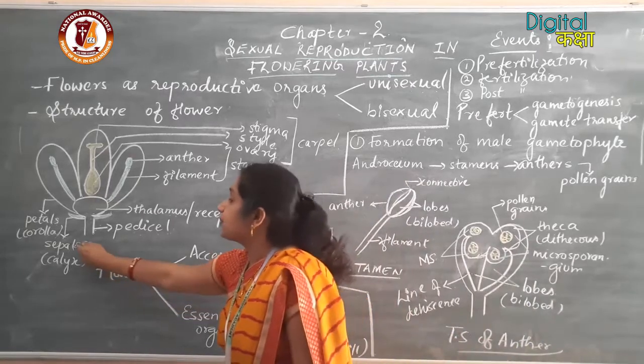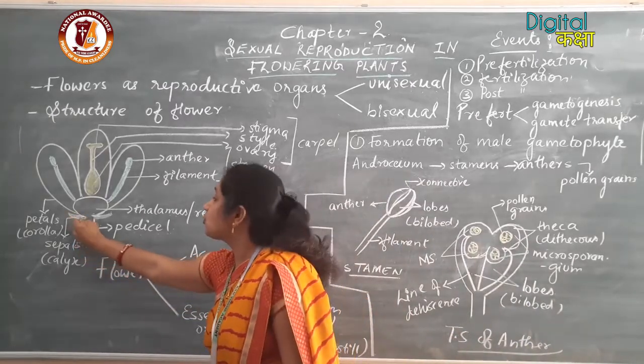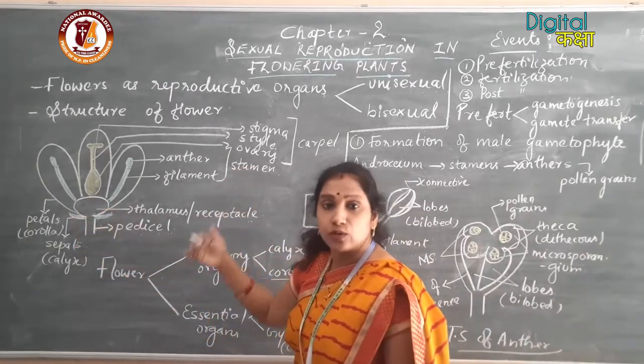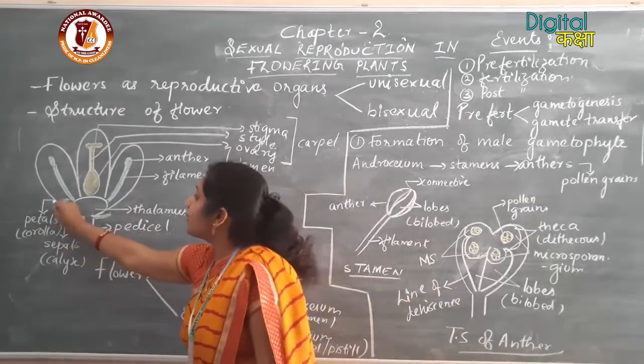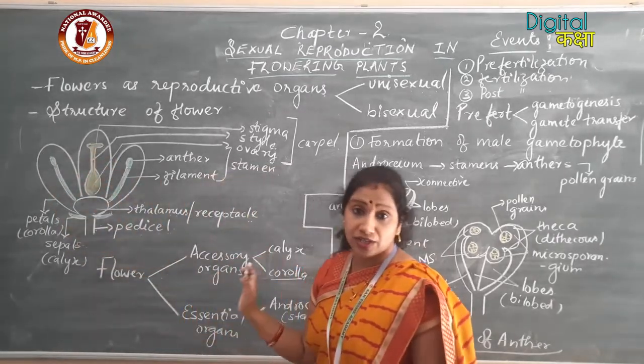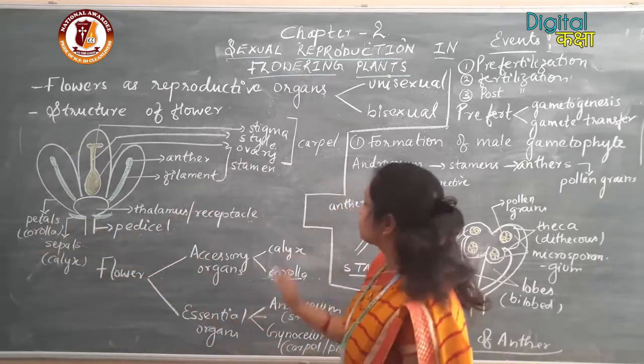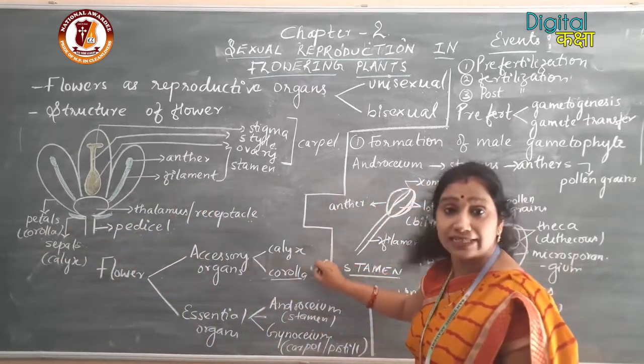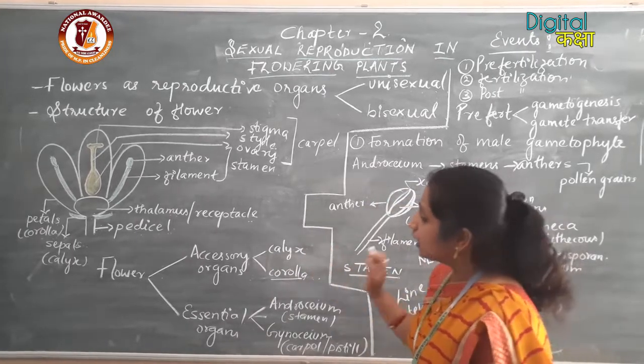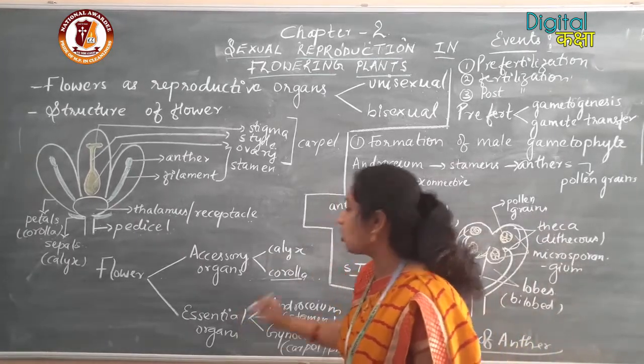The calyx is formed of the sepals, which are small leafy parts below the thalamus, and the petals are the colored parts of the flower which together form the corolla. So the accessory organs are calyx and corolla. Now coming to the essential organs.